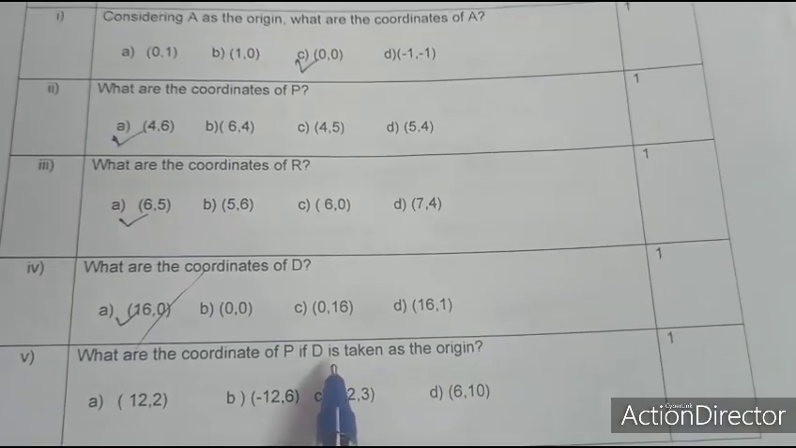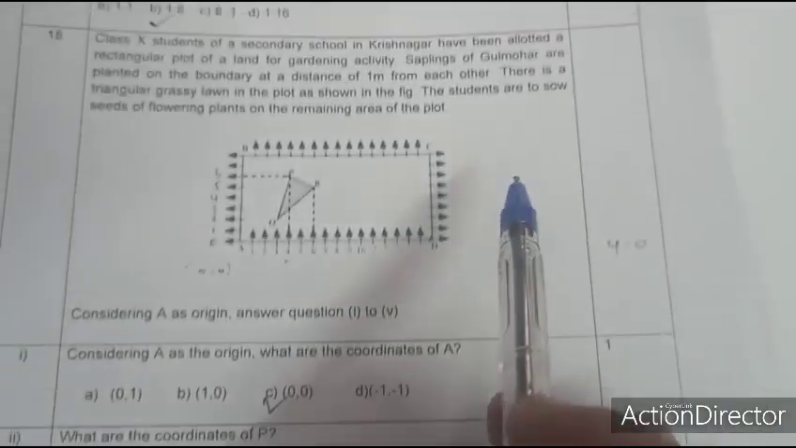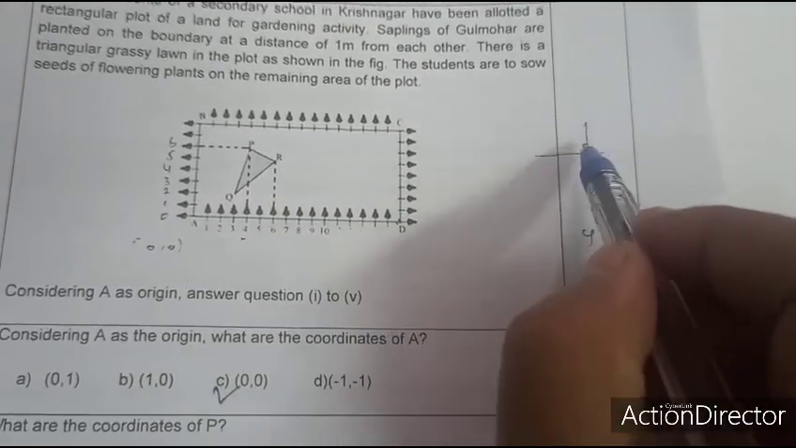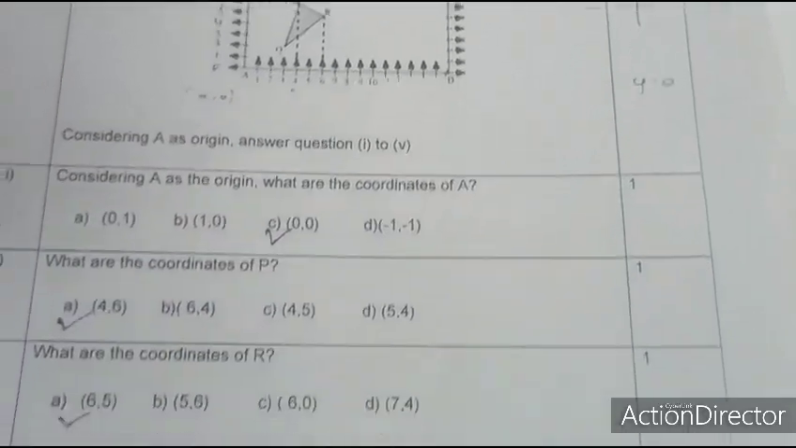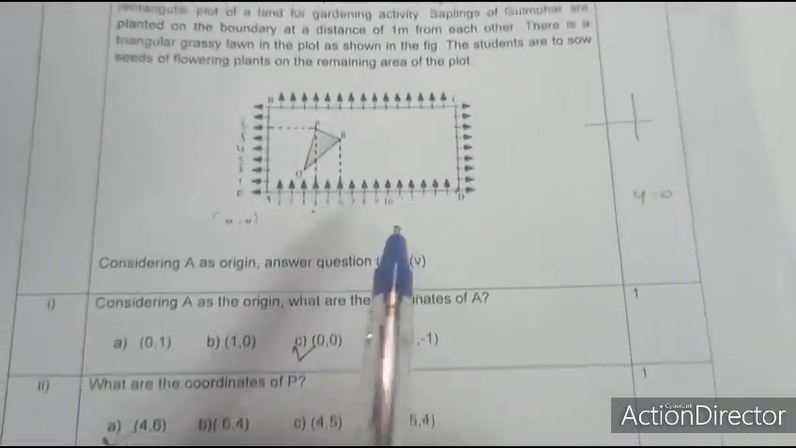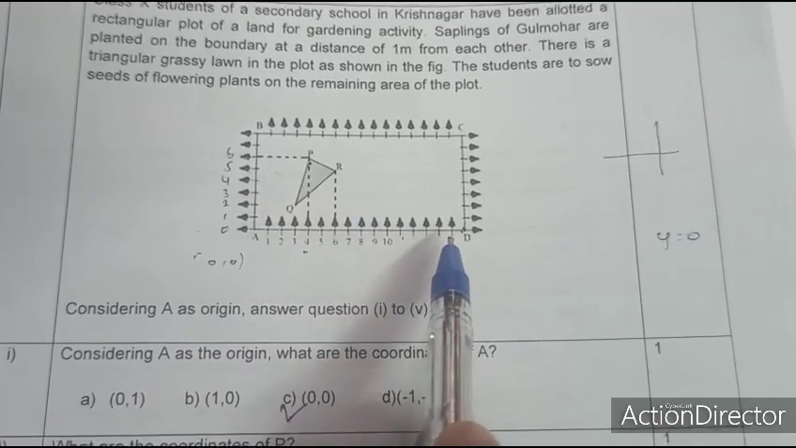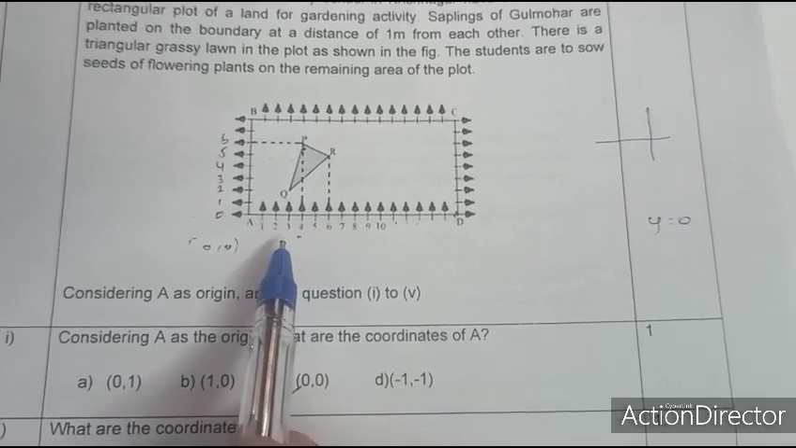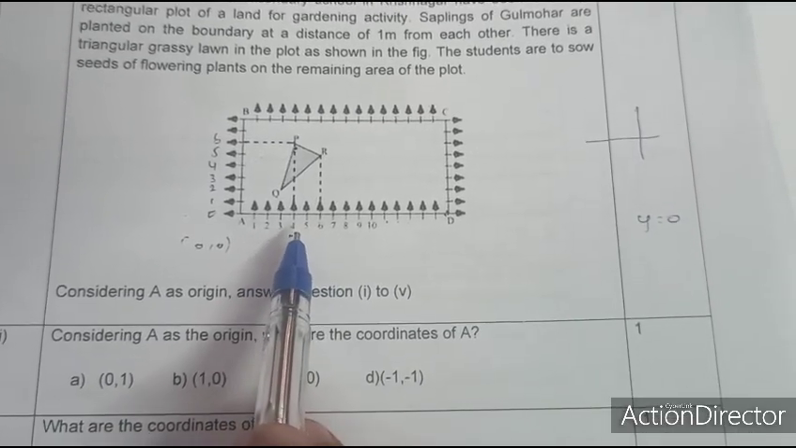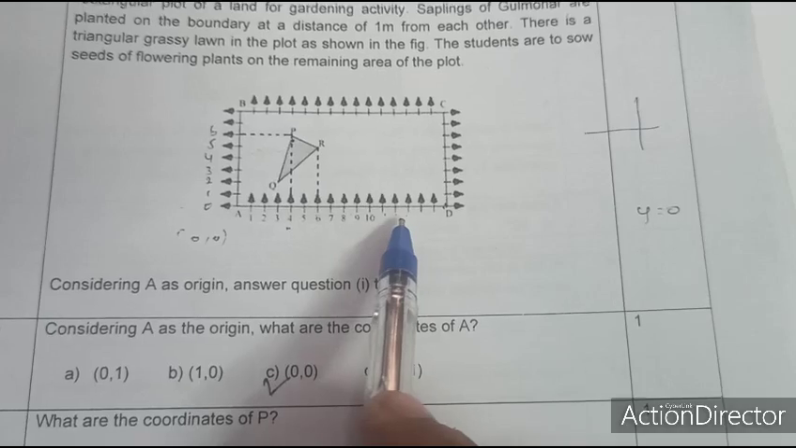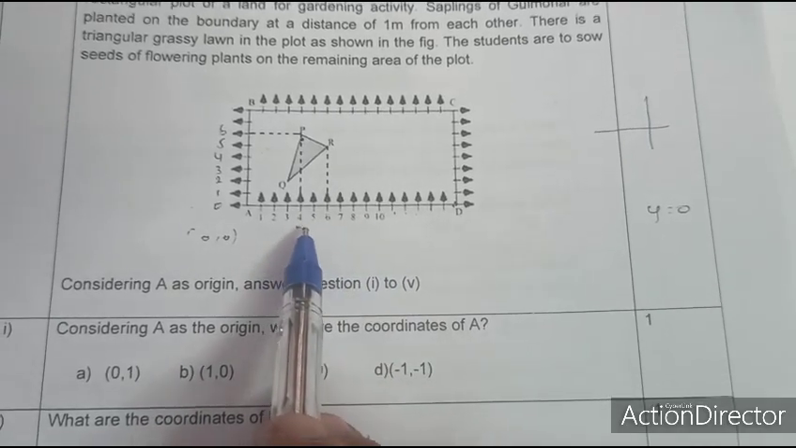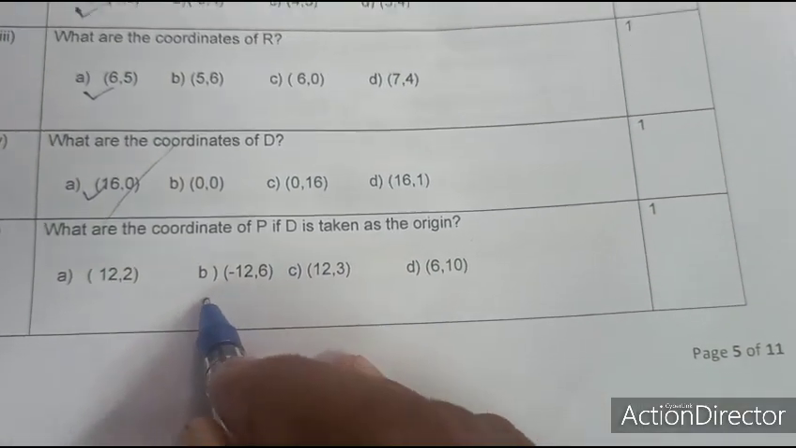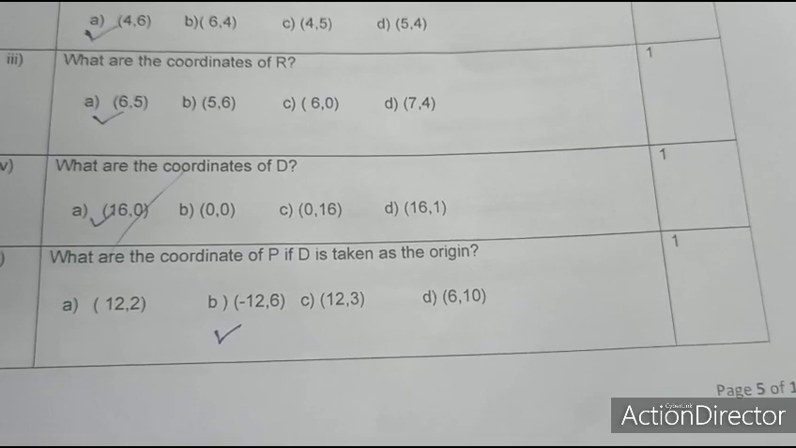Fifth question. What are the coordinates of P if D is taken as the origin? D is taken as the origin, so P is on the left-hand side, in the second quadrant. Counting -1, -2, -3, -4 and so on, the x value is -12, and the y value is 6. Therefore, the coordinates are -12, 6. B is the correct answer.